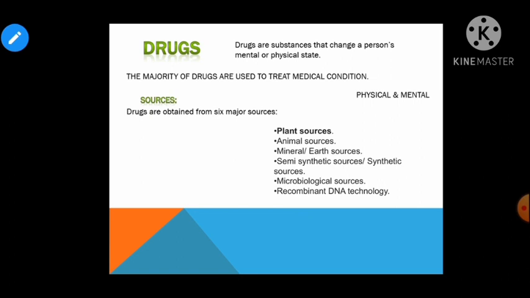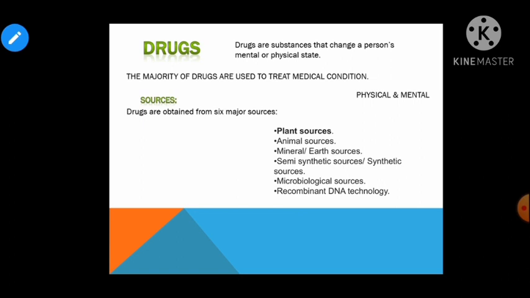The next category is the semi-synthetic sources or synthetic sources. Now children, when the nucleus of the drug obtained from a natural resource is retained but the chemical structure is altered, that is known as a semi-synthetic source. And what is a synthetic source? When the nucleus of the drug is in the natural state and its chemical structure is altered in a synthetic way, right? Next category is the microbiological sources, like penicillium and actinobacteria, when we obtain drugs from microbial organisms.